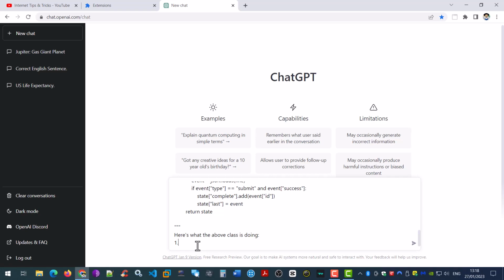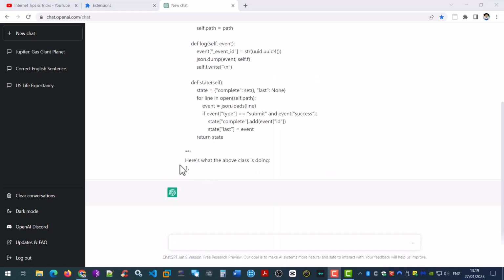By doing this, we're asking ChatGPT to complete, if you would, the sentence first, which is, here's what the code is doing, dot dot dot. ChatGPT is going to fill in the dot dot dot. Let's press enter and see what it does. In case that part wasn't clear, essentially what I'm asking ChatGPT to do is to engage in an autocomplete, if you would. Here's what the above class is doing. Finish the sentence for me, ChatGPT, by analyzing the code and converting it into human language.